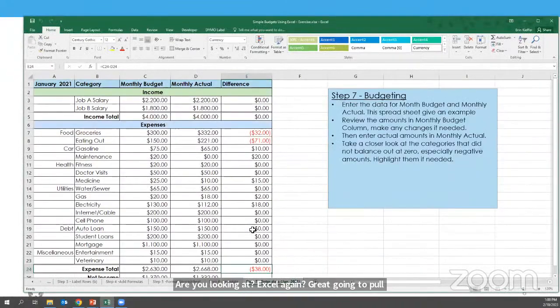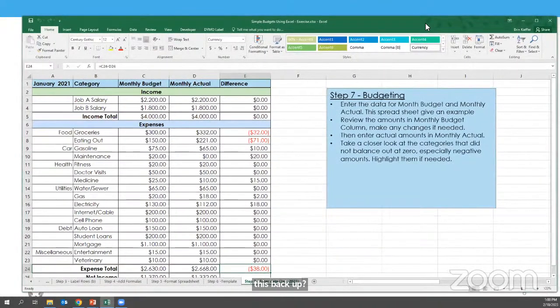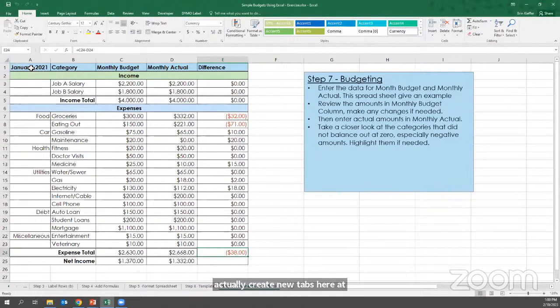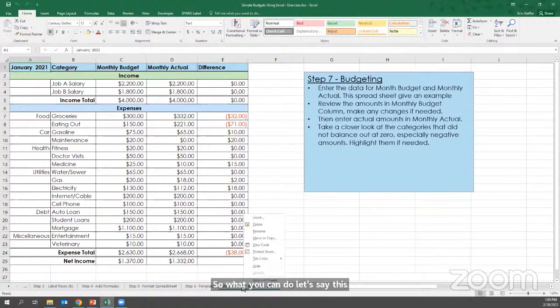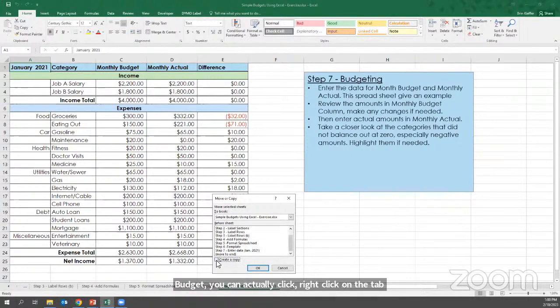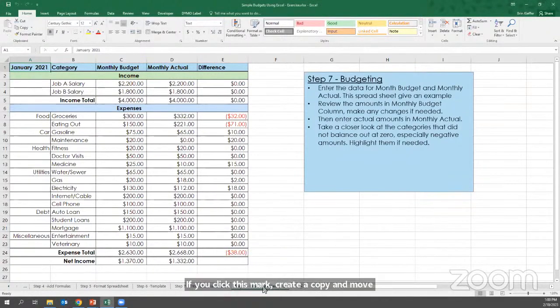So one thing you might do with a monthly budget is actually create new tabs here at the bottom. Let's say this is your January 2021 budget. You can right click on the tab here at the bottom and choose move or copy. If you click this mark, create a copy and move to end, it will create a new tab with the exact same information. So if you start with a template, you can basically create 12 tabs, one for each month of the year, and rename them to match the months.